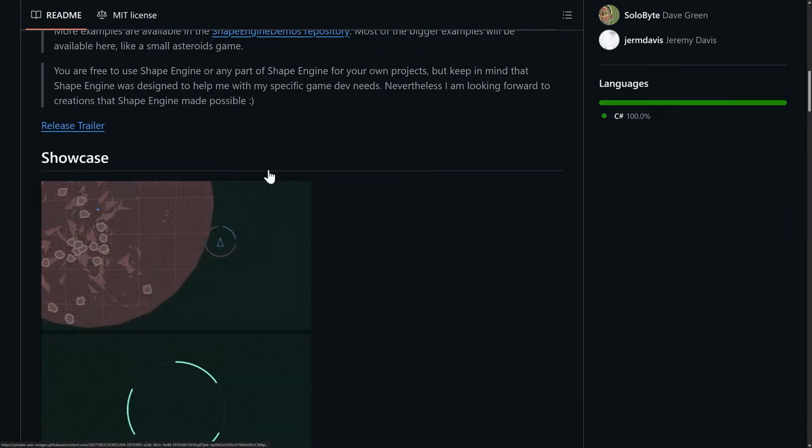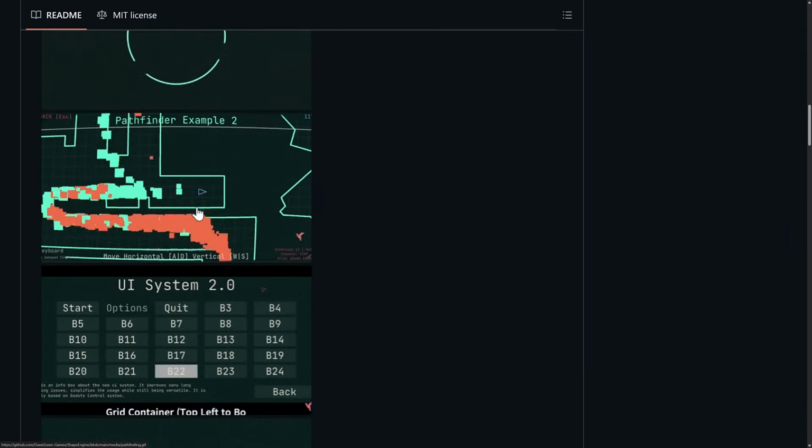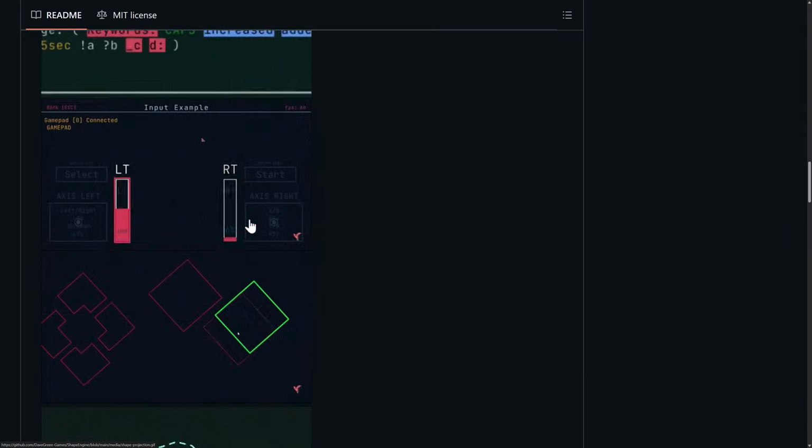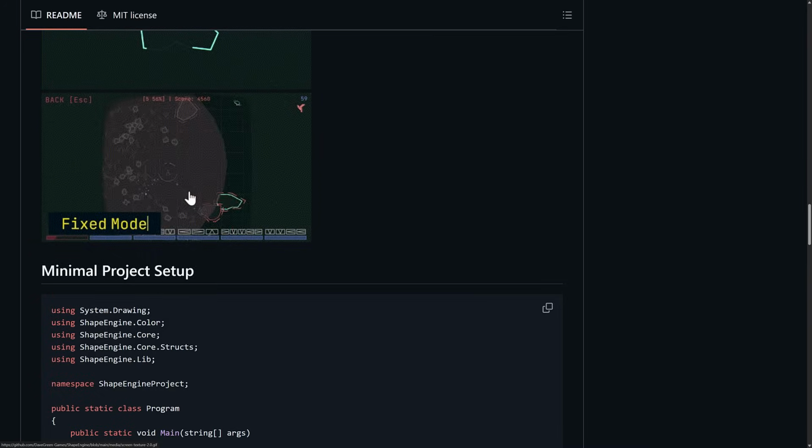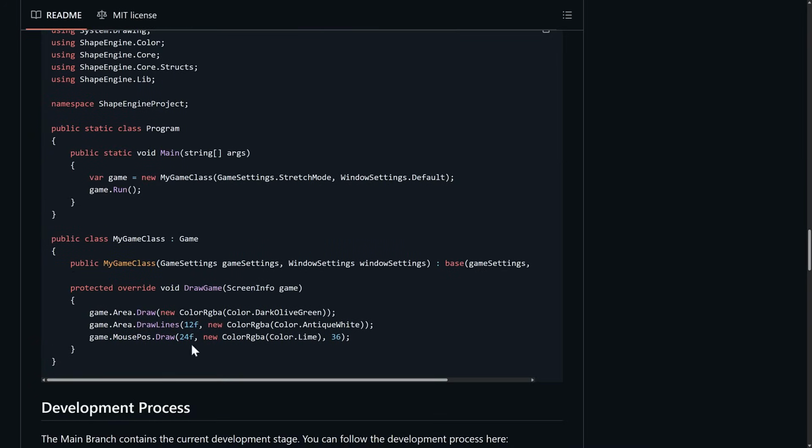But Shape Engine is something pretty unique in that it is made for making vector-based games. So if you're trying to create something like Geometry Wars, that is what it's all about. You can see an example of creating said games. This is entirely done in C#. It just uses Raylib as the rendering library behind the scenes.